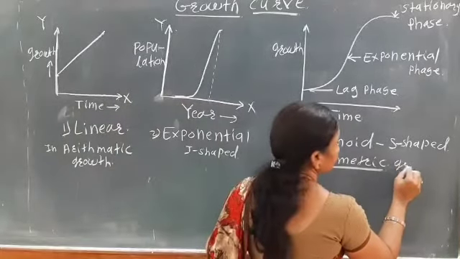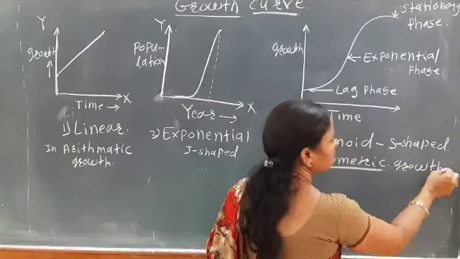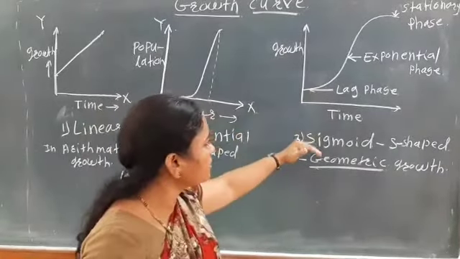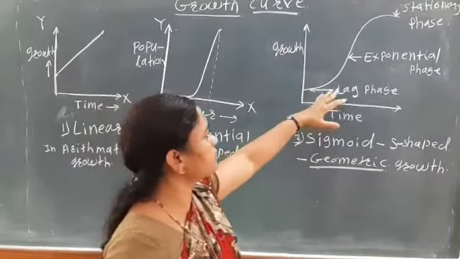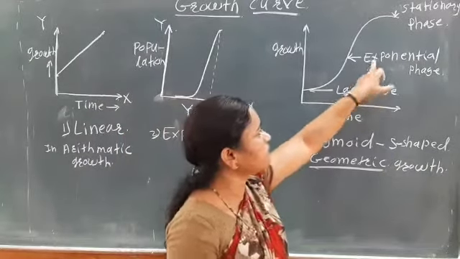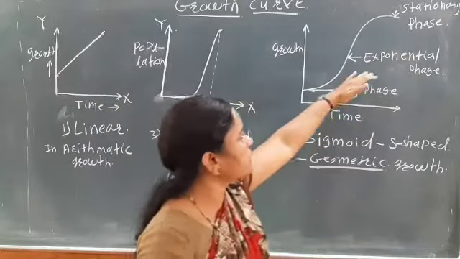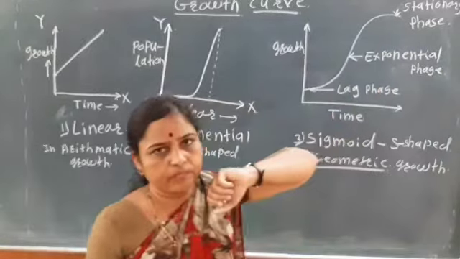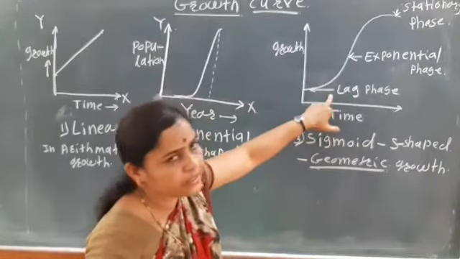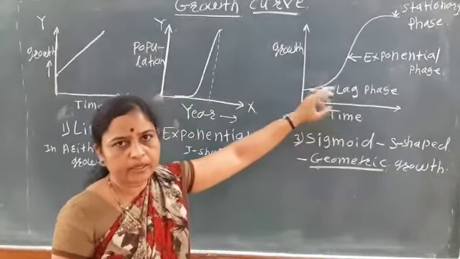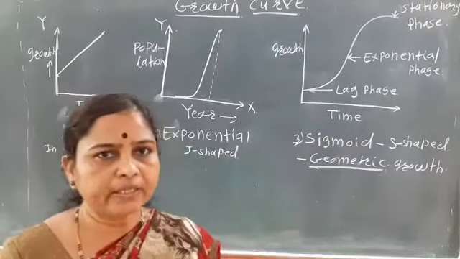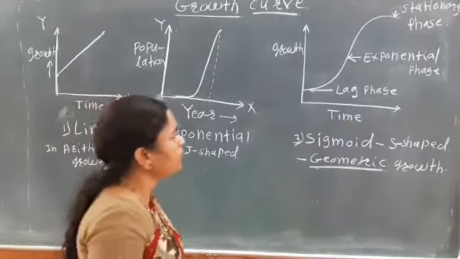Okay, so we are also seeing what is meant by geometric growth. In this sigmoid growth curve, there are three phases: the lag phase, the exponential phase, which is also known as the log phase, and third, the stationary phase. The lag phase is the initial phase, in which the cell only divides and the growth rate is minimum.